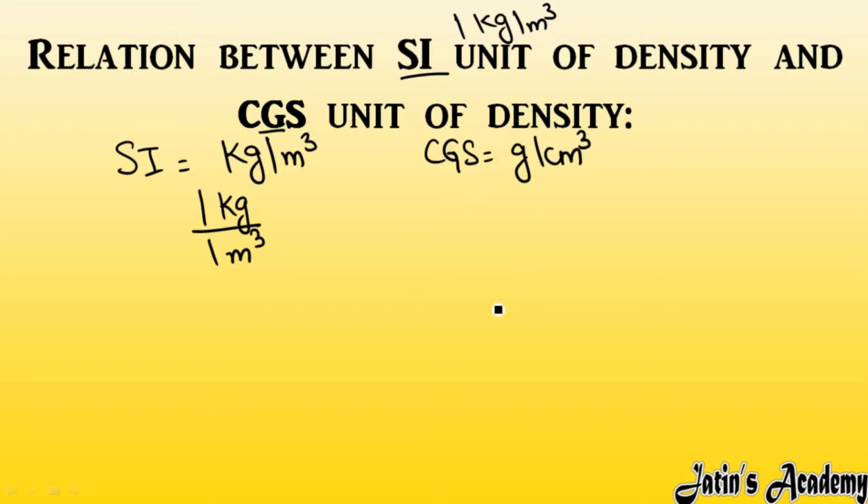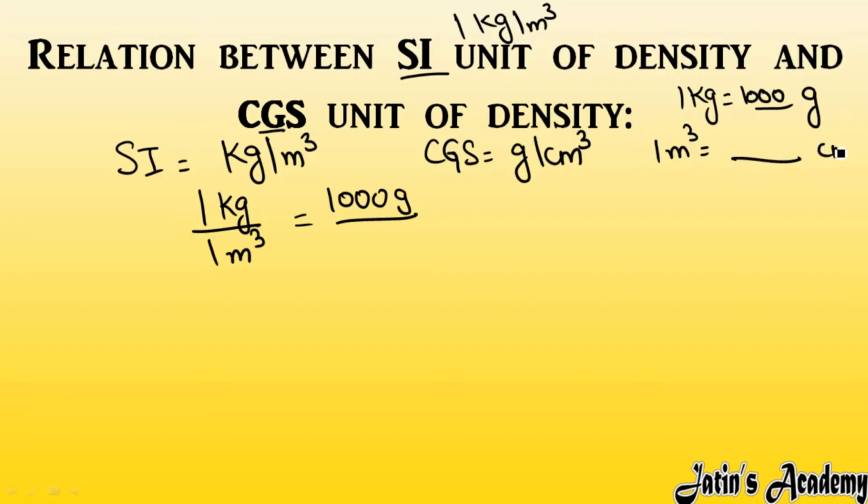Okay, in order to make the comparison between SI and CGS unit, I will take only 1 kilogram per meter cube. So in 1 kilogram, can you tell me how many grams are there? Yes, in 1 kilogram, 1000 grams are there. So it is 1000 gram over. What about meter and centimeter? So in 1 meter cube, how many centimeter cube are there?